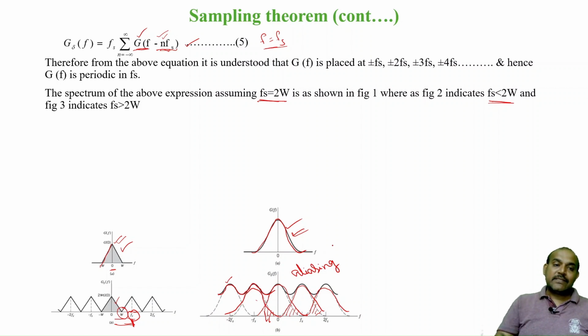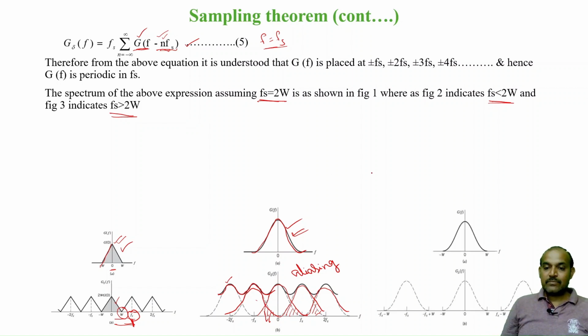The other case is choosing fs more than 2W. If you choose fs more than 2W, you can observe this is the spectrum. This is your g of f. When n equals 0, you get this. When n equals 1, you get this. That means you are shifting at fs, where fs is greater than 2W. When you choose greater than 2W, you can see that there is a gap between the spectra, so there is no overlapping of the spectrum.